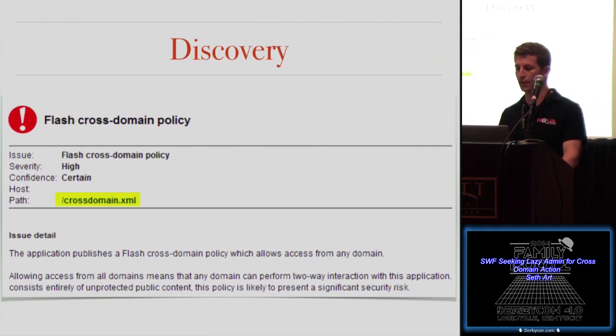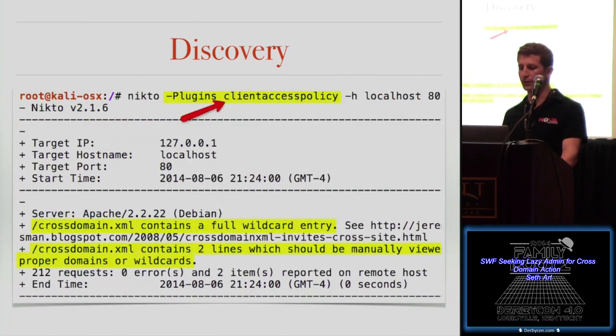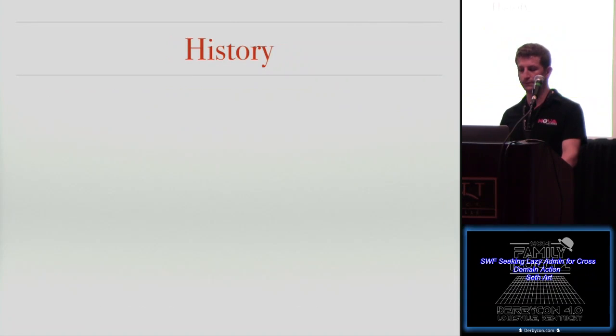If you use a tool like Burp Suite Pro, I bet a lot of the automated scanner tools support this. But Burp Suite Pro in active scanner mode, if your domain is in scope, it will request crossdomain.xml and it'll tell you if it has a star there. The last one that I'll touch on is Nikto, which has a specific plugin called Client Access Policy that'll do the same thing. It'll look for the crossdomain.xml and tell you if it contains a wildcard.